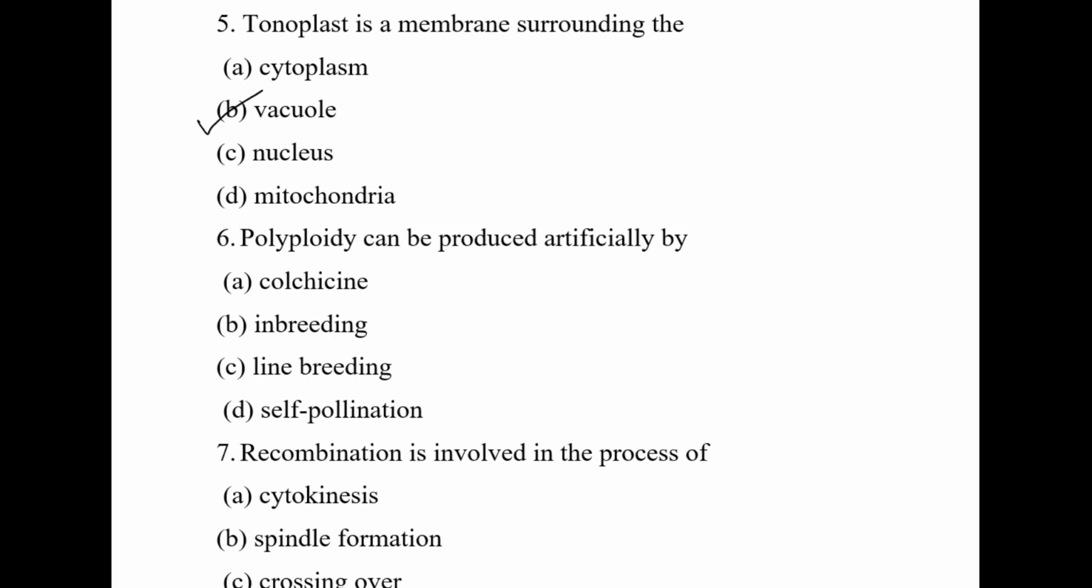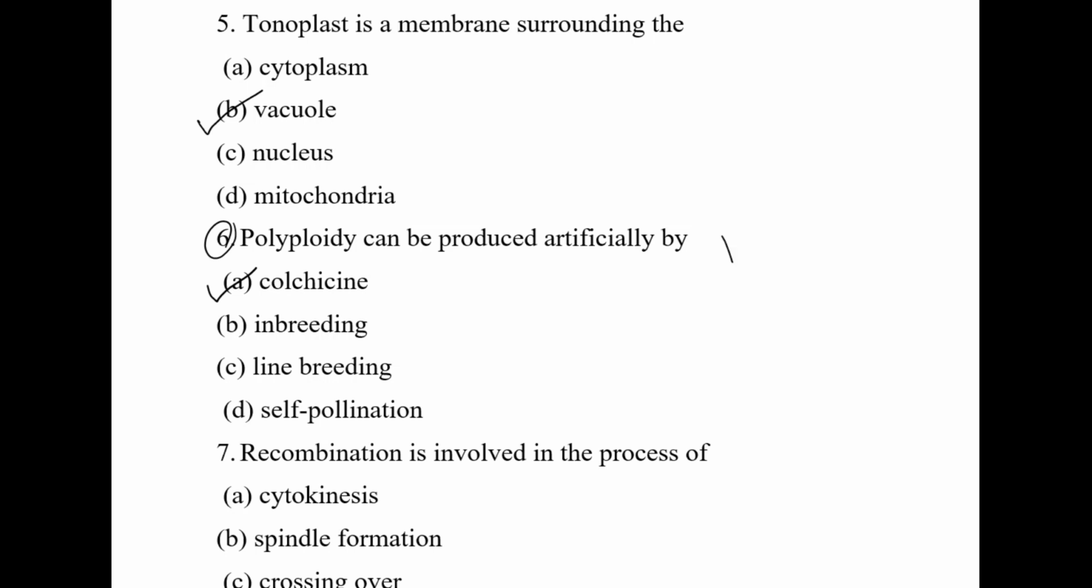Then polyploidy, moving to the sixth question. Polyploidy can be produced artificially by colchicine, inbreeding, line breeding, self-pollination. The answer is colchicine. What is colchicine? It is a chemical that mainly helps to produce polyploidy.